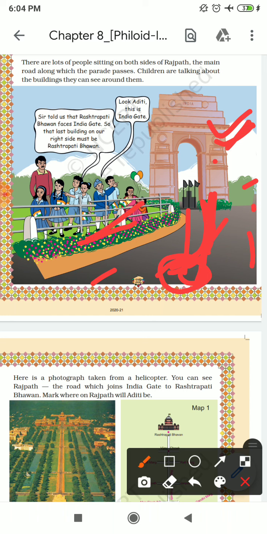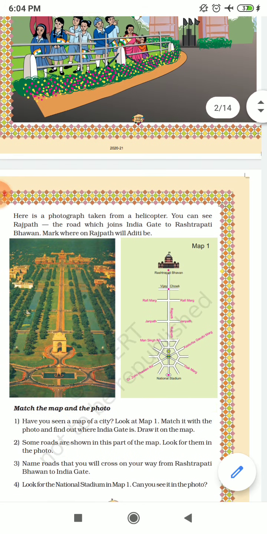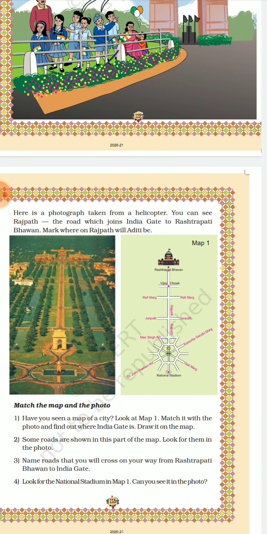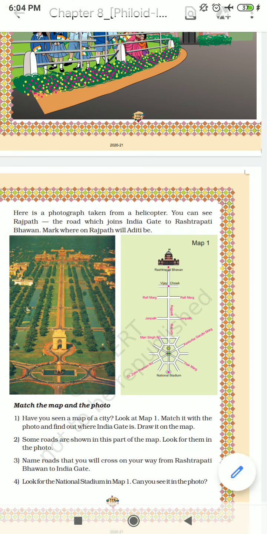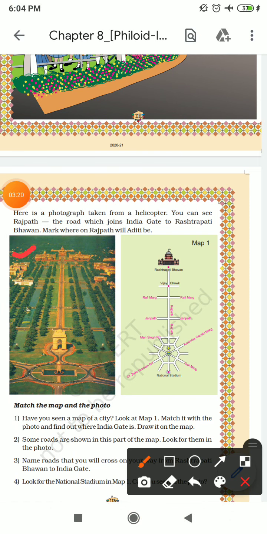Here are some people. Now we have some questions. Here is a photograph taken from a helicopter. You can see Rajpath here. This is Rajpath, and in the map this is Rajpath.